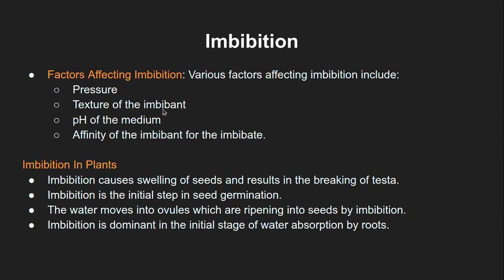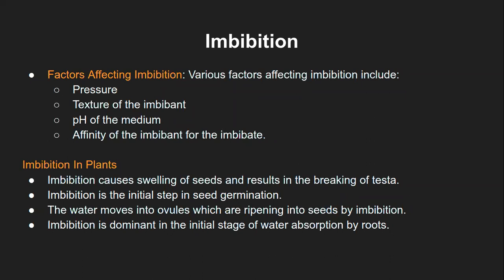Texture of the imbibant, that is texture of the colloid or that solid particle which is absorbing water. Depending on the surface area, depending on the texture, that is whether it is smooth or whether it is rough, the imbibition process will be different, right? If it is smooth, the surface area is relatively less.